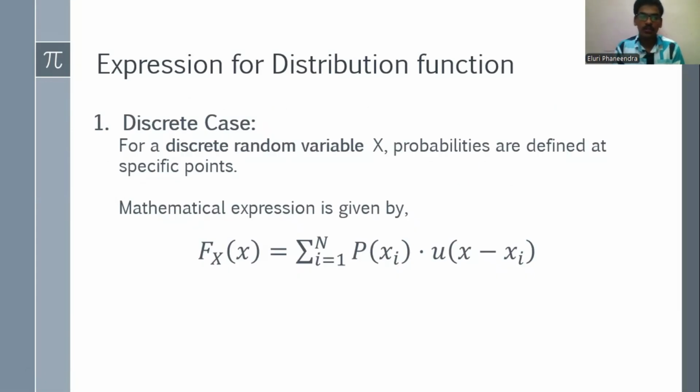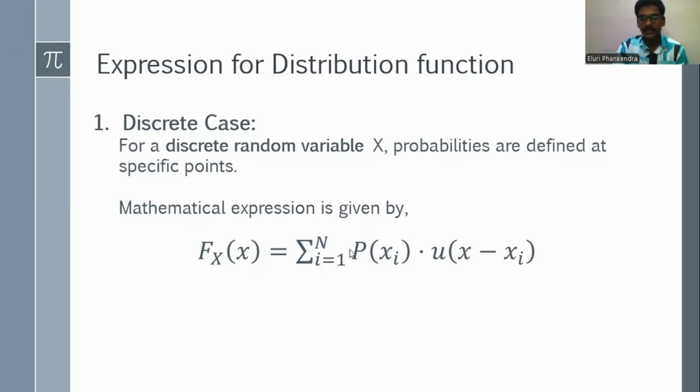Okay, now coming to the topic, let us see the expression for the distribution function in the discrete case. We already said that the probabilities are defined at specific points only, but not continuous over the range. So the expression is given by Fx of x equal to summation i equal to 1 to n of P of xi into u of x minus xi.